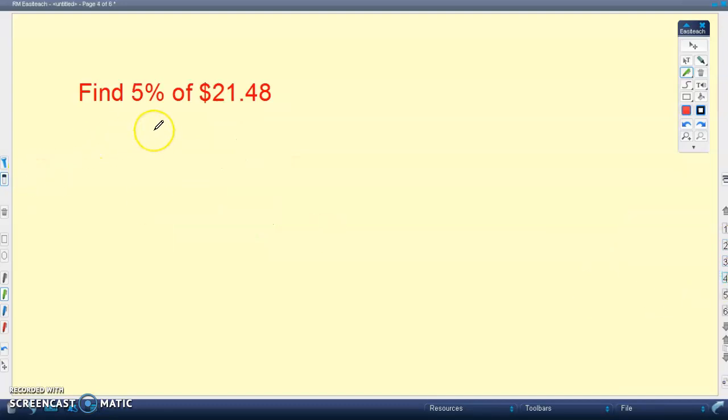We're going to find 5% of 21.48. So the first thing it asks us to do is to find 10% first. Once we find 10%, we can take that and cut it in half. Again, I know this is the same number, and we know the answer from the previous slide, but I want to again find 10% first. So I slide the decimal one spot to the left. I end up with 2.148.